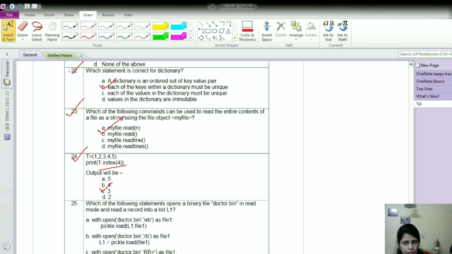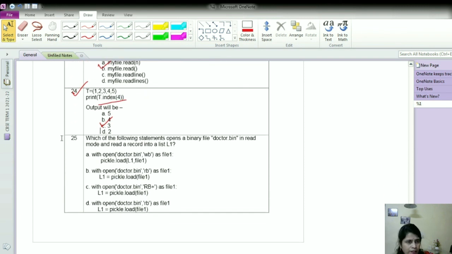Now the last question, question number 25. Which of the following statements opens a binary file doctor.bin in read mode and reads a record into a list L1? The file is a binary file which is doctor.bin and we need to open the file in read mode.